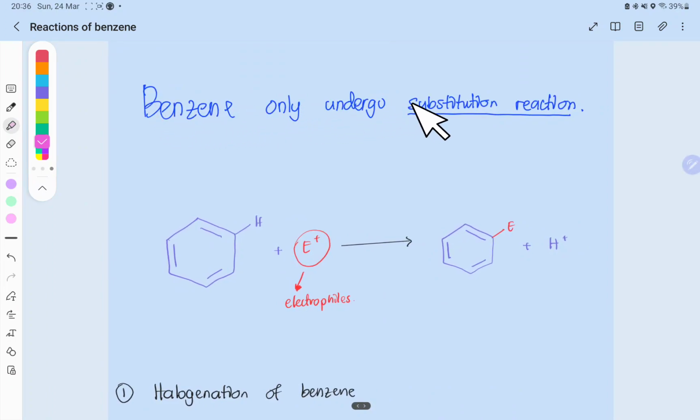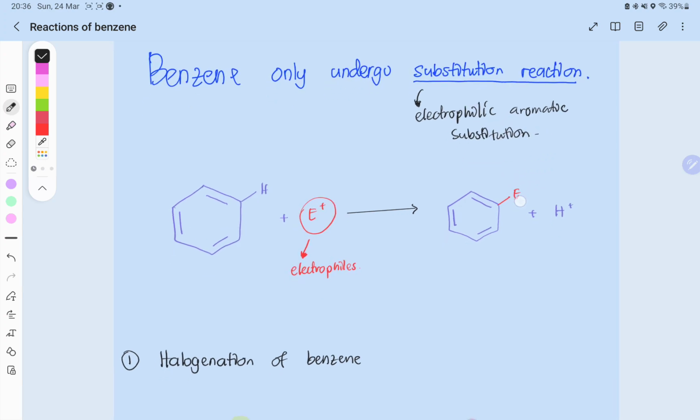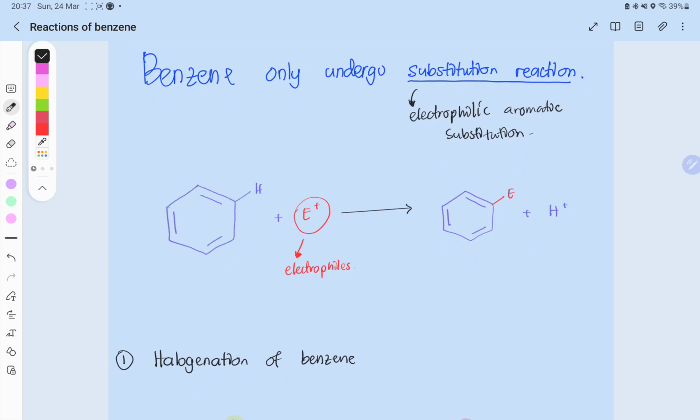So, benzene can only undergo substitution reaction, ataupun nama penuh dia electrophilic aromatic substitution. So this would be the name of the mechanism, nama type of reaction dia secara penuh. So what happen is that we can have benzene reacting with strong electrophile, simbolnya E+, dan apa yang berlaku adalah kita akan tukar tempat E+ dengan hydrogen dan kita akan hasilkan hydrogen plus.